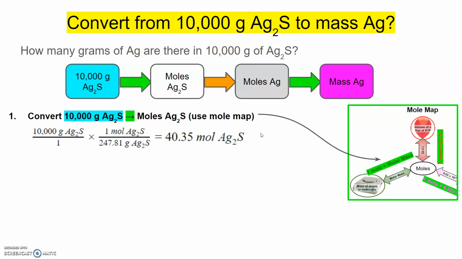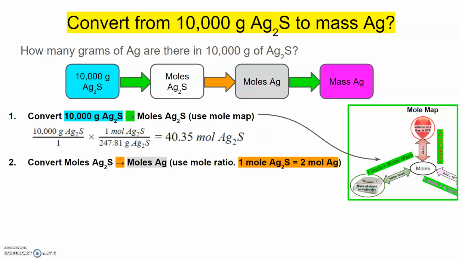So now that I have the moles of silver sulfide, I can convert from moles of silver sulfide to moles of silver. And for this, we're going to use the mole ratio. So 1 mole of silver sulfide is equivalent to 2 moles of silver. This becomes my conversion factor. I take my moles of silver sulfide, that 40.35 moles, and put it over 1 just to make it into a fraction.